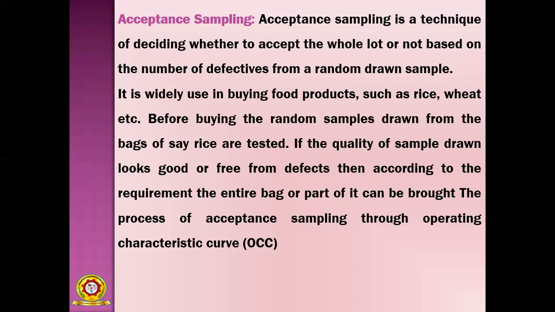In this technique, we decide whether to accept the whole lot or not based on the number of defectives from a randomly drawn sample. Suppose you are taking 100 bags of rice, that is an example. It is widely used in buying food products such as rice, wheat, etc. Then randomly you collect samples from 20 bags or 15 bags out of 100.